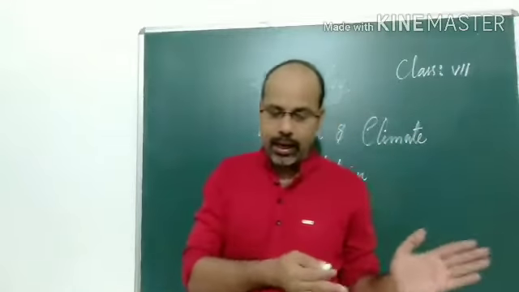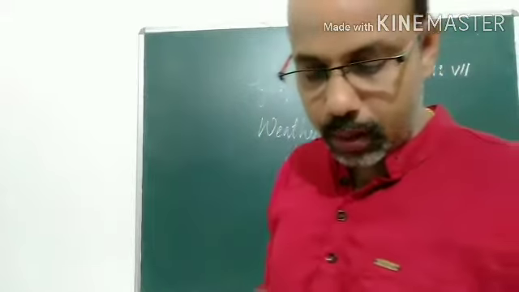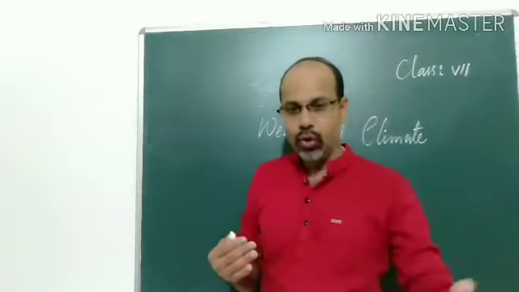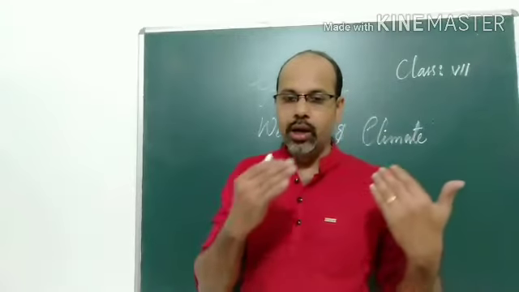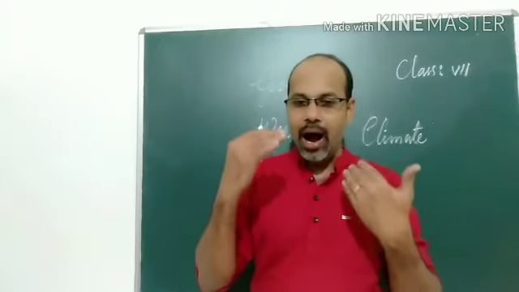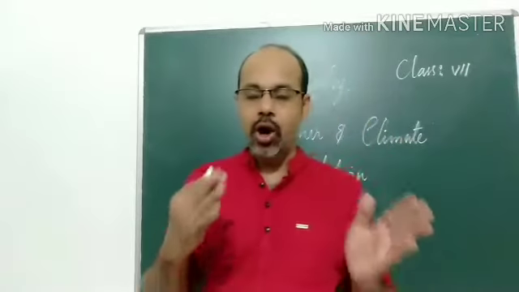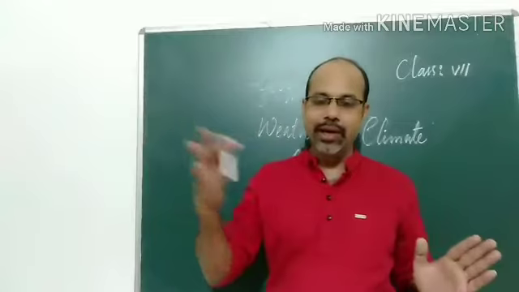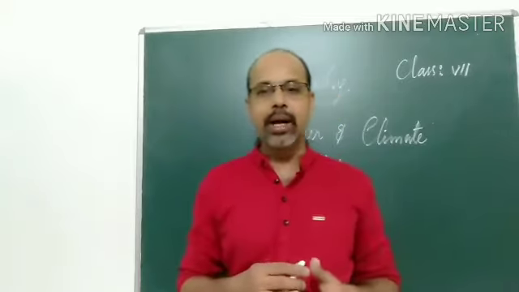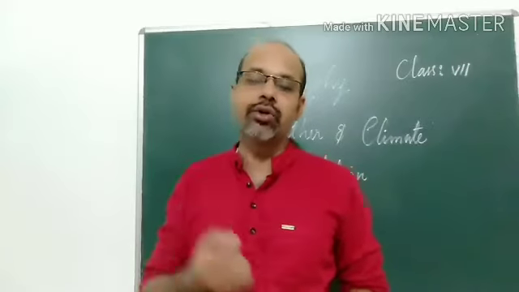We know that in the early morning it is very cool, and as it becomes noon you can find the weather slowly changing. The atmospheric condition changes, and at noon time it is very hot, but from afternoon till evening the temperature drops and it becomes cooler, and at night it becomes very cold. So weather is the hour to hour or day to day condition of the atmosphere.